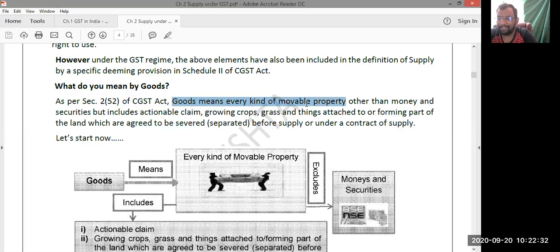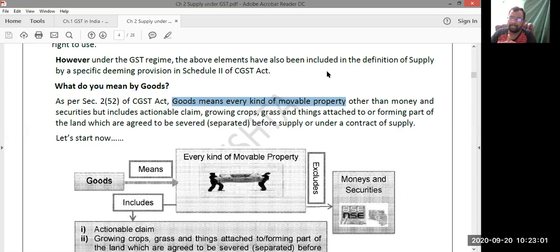So goods means every kind of movable property. Right, goods means every kind of movable property. So immovable properties are outside the purview of GST, as they are not goods. When something is not covered under the definition of goods, it is not liable to GST.